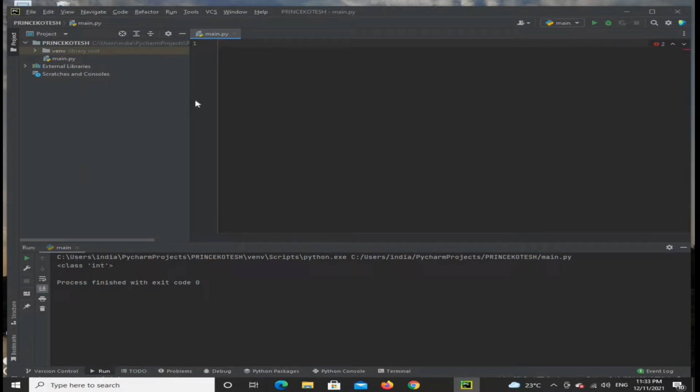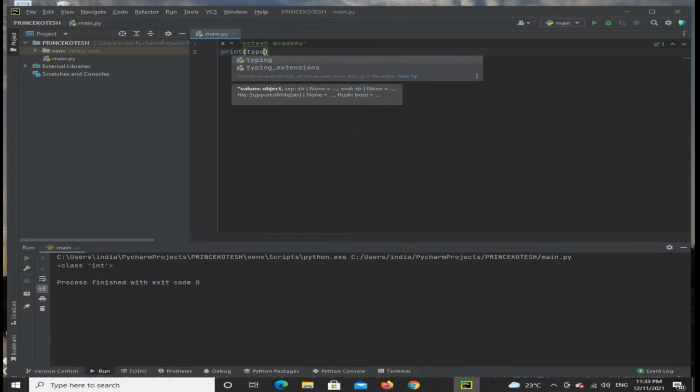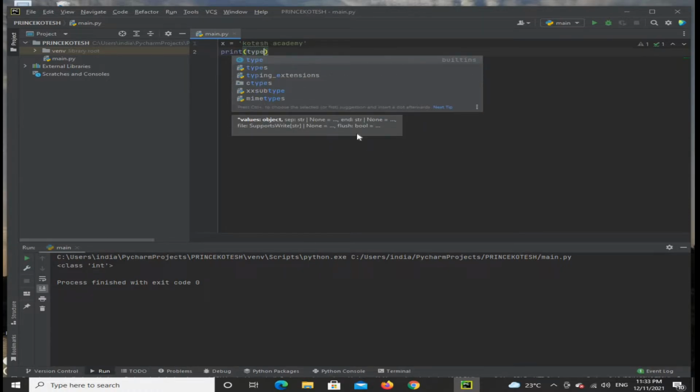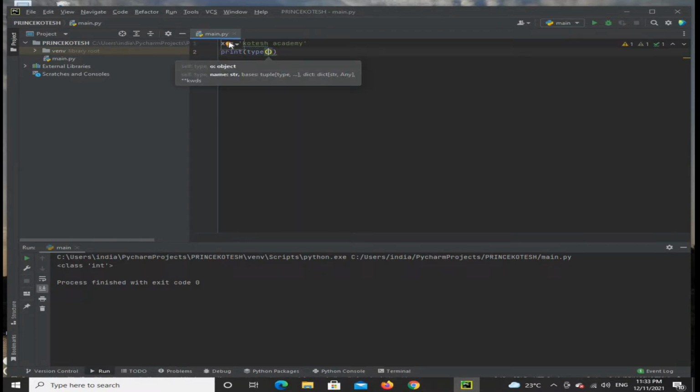For example, take x is equal to the string "academy". You have to check which data type it is. Simply write print of type of the variable we are considering, that is x. After running it, you will get that the value is a string, that is, the class is str.